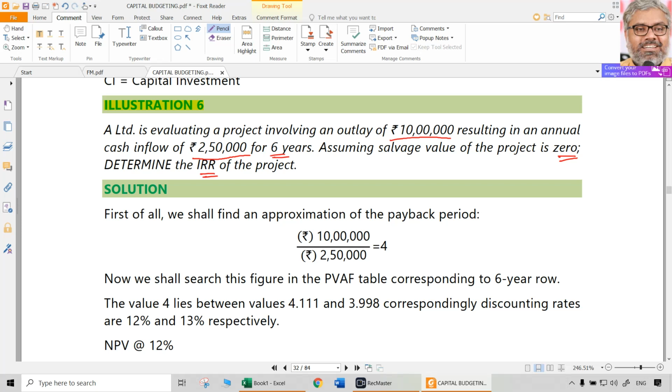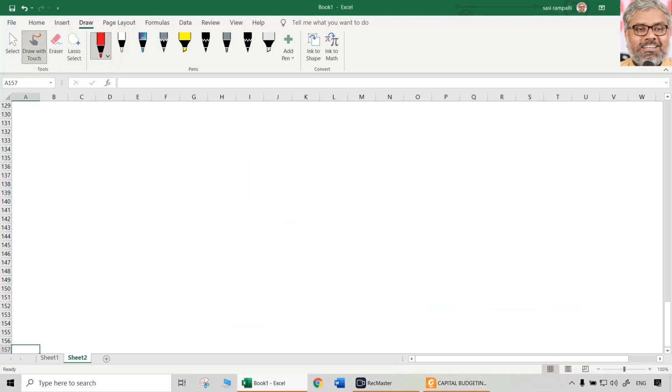6 years. So again, where to start, how to start? There can be an approximation also, or there can be something that you can straight away calculate also. So just like that, let us say at 12%, some number we are taking.